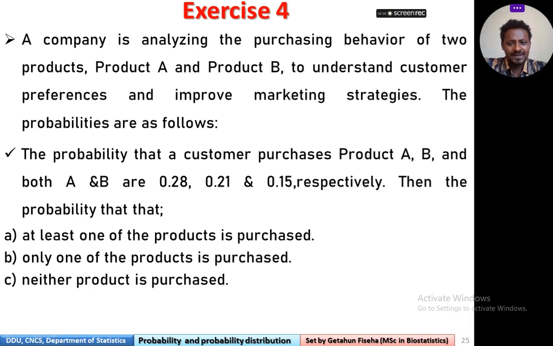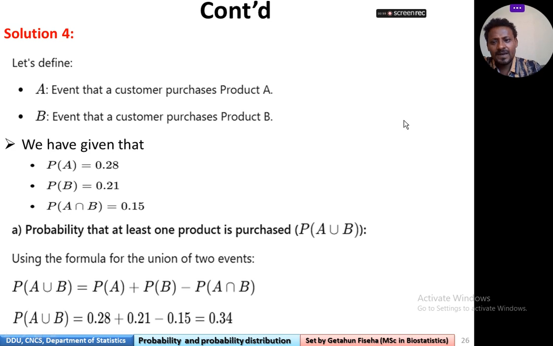Then we are asked to find the probability that (a) at least one of the products is purchased, (b) only one of the products is purchased, (c) neither product is purchased. So again, solution. First, let's define the events. Let A be the event that a customer purchases product A, and B the event that a customer purchases product B.